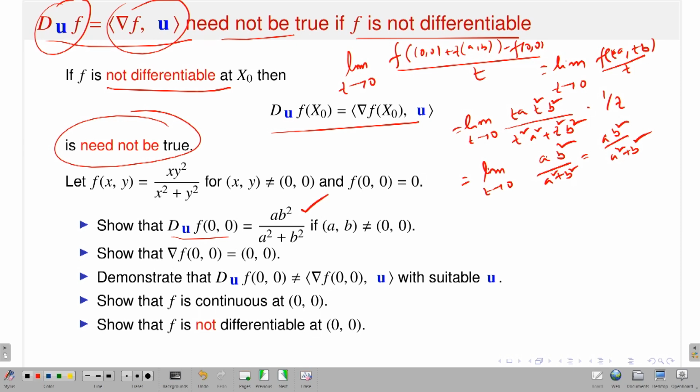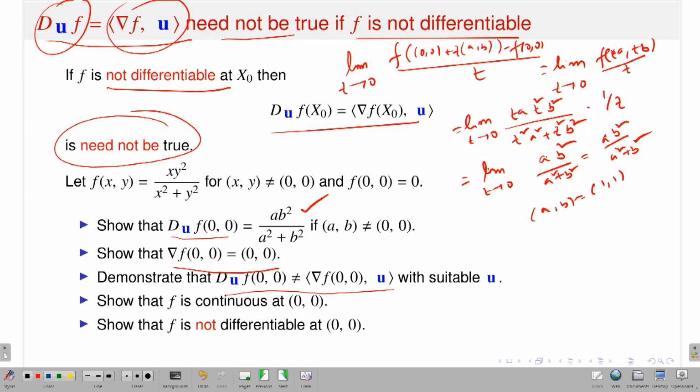The partial derivatives exist, and you can easily check that, in particular in the directions (1,0) and (0,1), this is exactly (0,0). But look, I said that this is not equal to this for suitable u. Why? Because the directional derivative already calculated should be a b squared over a squared plus b squared. Now, in particular, you take the vector (a,b) equal to (1,1).